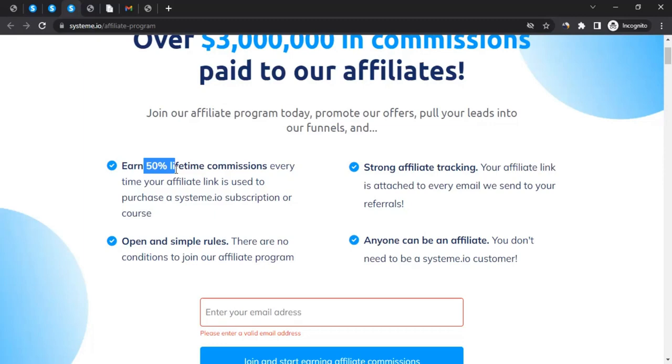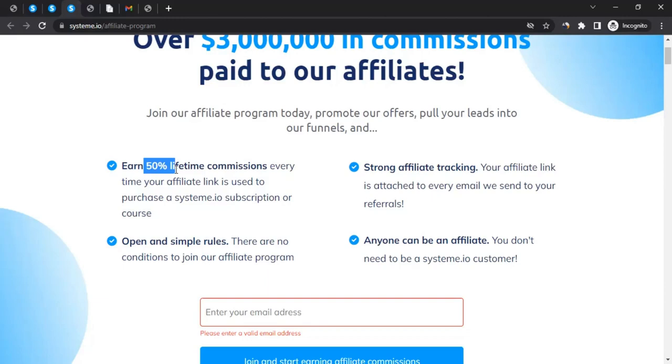And there is one more thing which is not mentioned here. It's a tier 2 commission. So what is tier 2 commission? For example, you brought someone and they brought someone else. Not only will they get commission, you will also get commission. Of course, the commission rate won't be 50% for you. It will be lesser. But the point is, through the efforts of someone else as well, you could earn commission. This is so amazing.